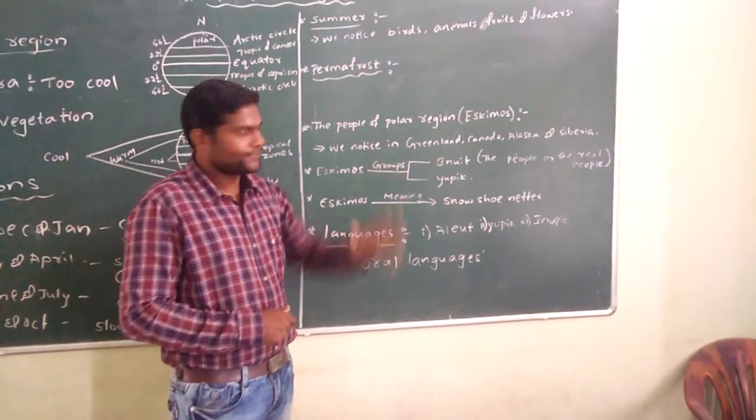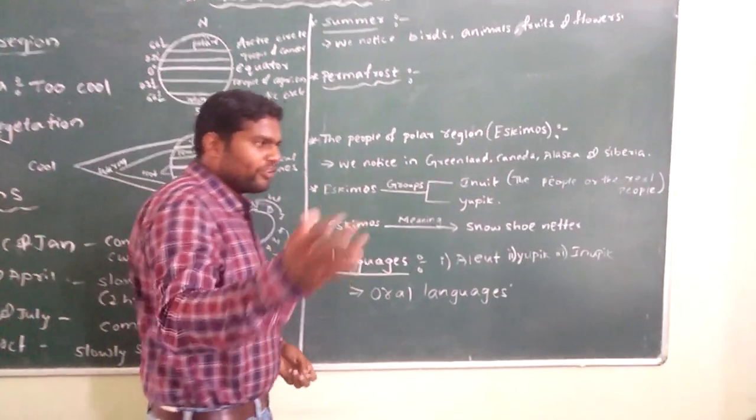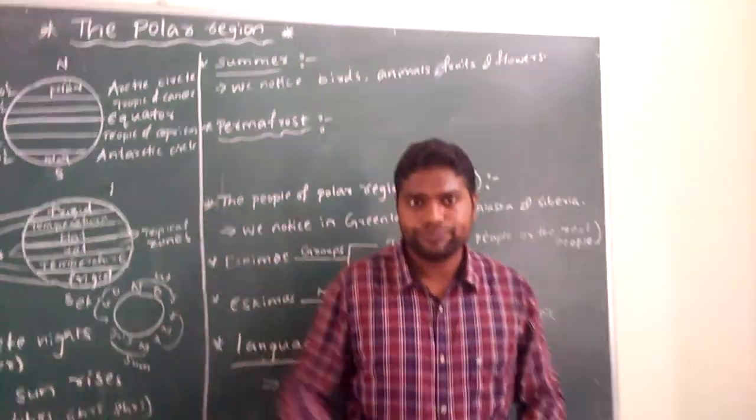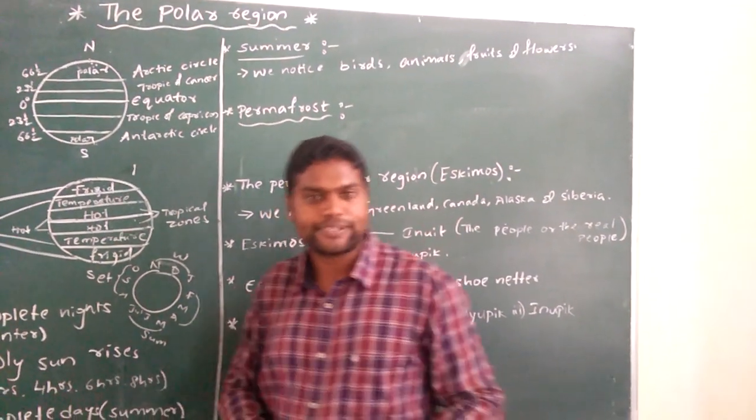Next, permafrost. You know very well it is a polar region, so it is experiencing too cool conditions.